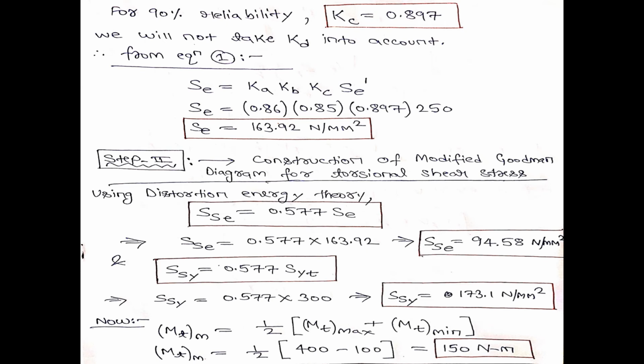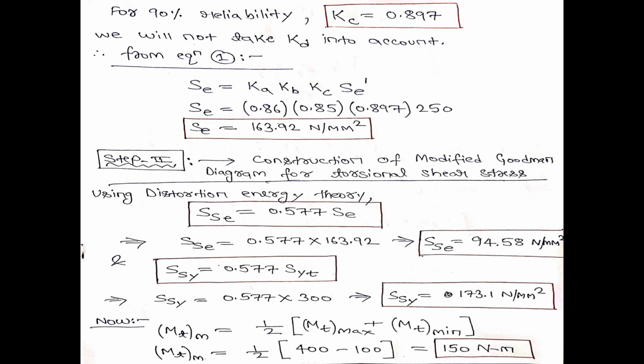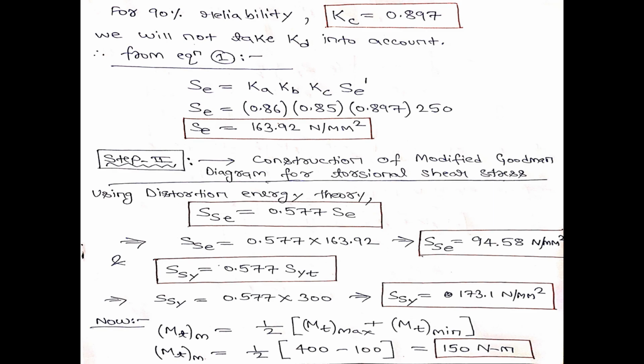But if in the same problem, in place of torque, the shaft is subjected to a fluctuating axial load which varies from minus 100 Newton to plus 400 Newton, then you will not do this, that is Sse equal to 0.577 times Se. Why? Because Se represents the endurance limit of any component subjected to either axial load or bending load, and Sse represents the endurance limit of any component subjected to fluctuating torque. Is it clear? Is the difference between Se and Sse clear?